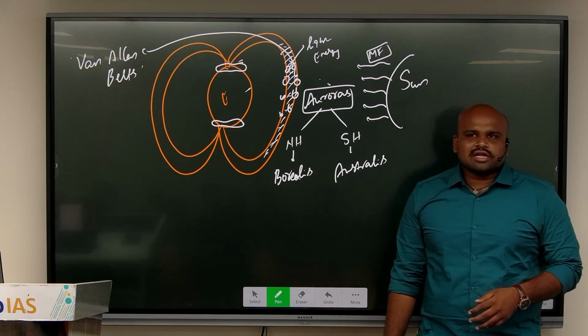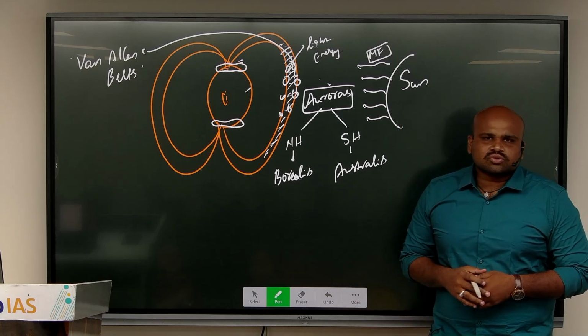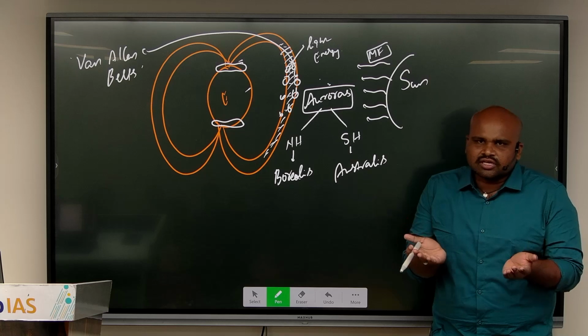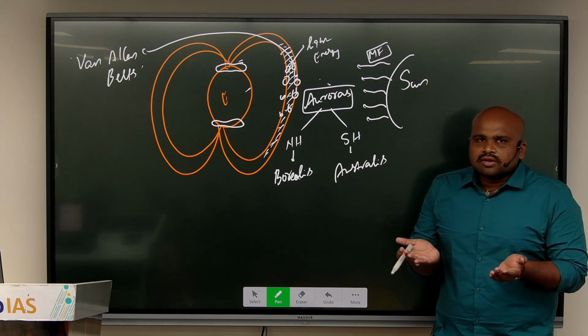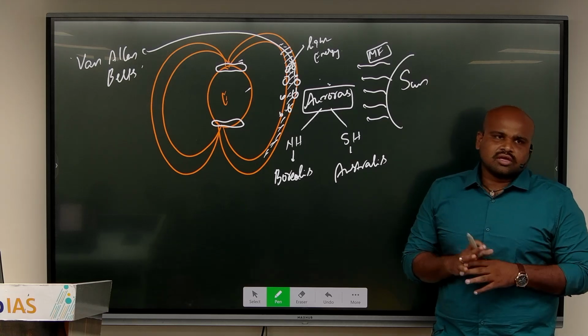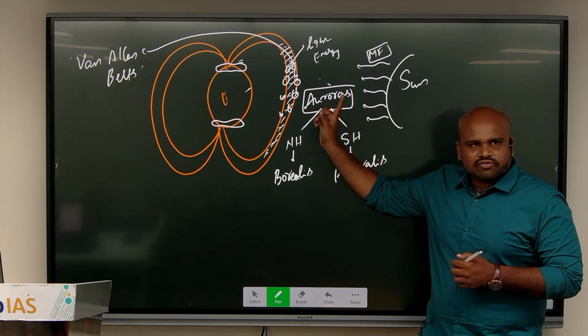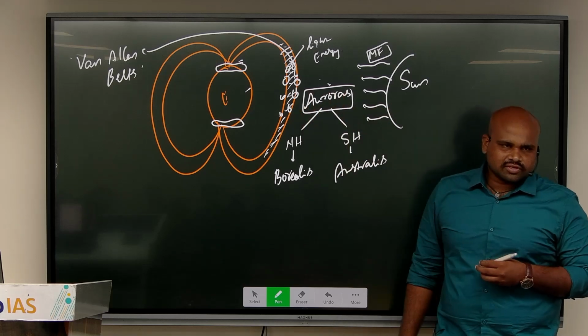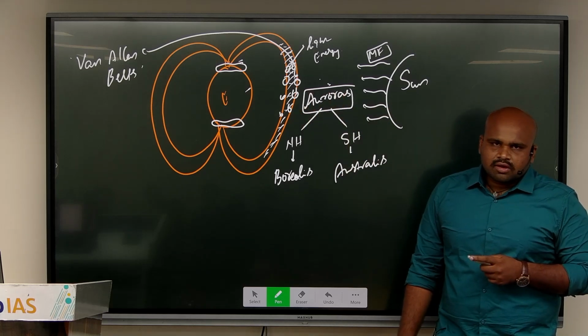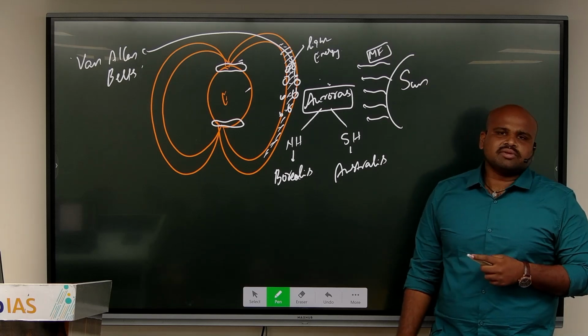What are these Van Allen belts? These are those radiation belts which are shielding and holding the solar magnetic field as well as the Earth's magnetic field. Are you understanding? Right? That is what is called the Van Allen belts.